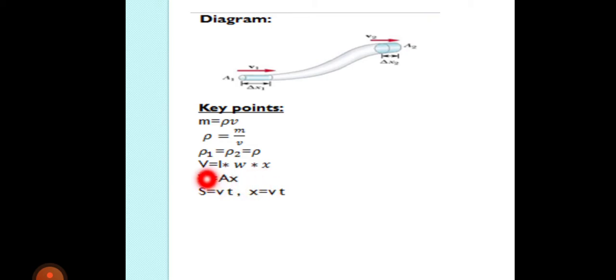We know that the volume equals length multiplied by width multiplied by height. The product of the length and width is also equal to area. So we write here area and x as it is. Come to the distance equation, s is equal to vt. When we replace s with x, it becomes x equal vt. In the equation of volume equal A into x, when we put x equal vt, it becomes volume equal area multiplied by velocity multiplied by time.